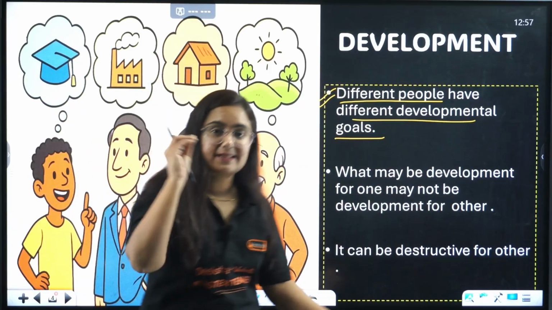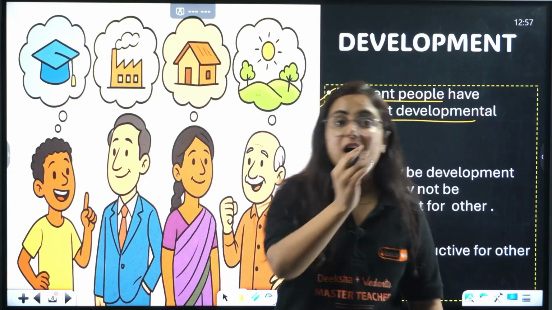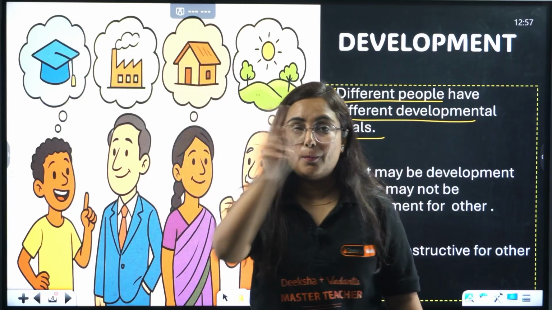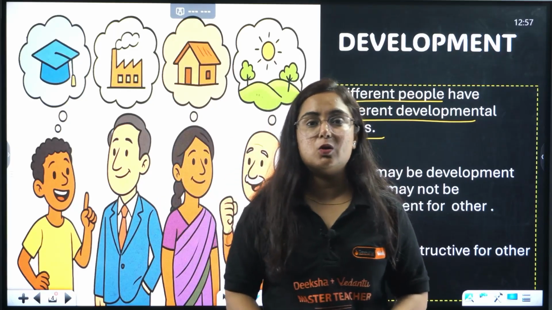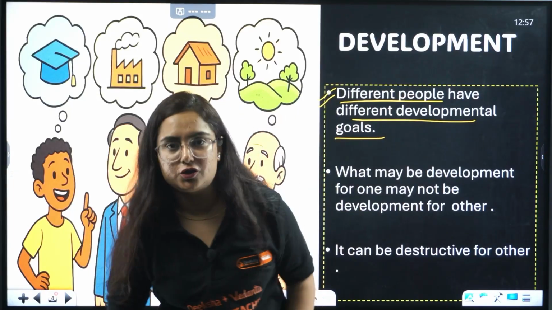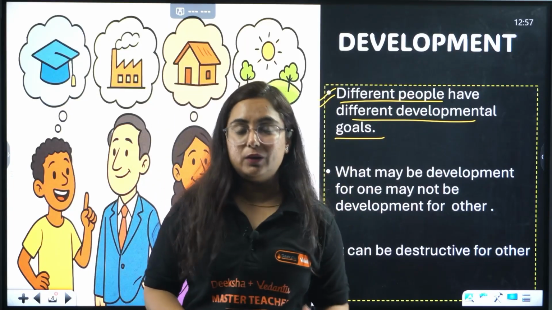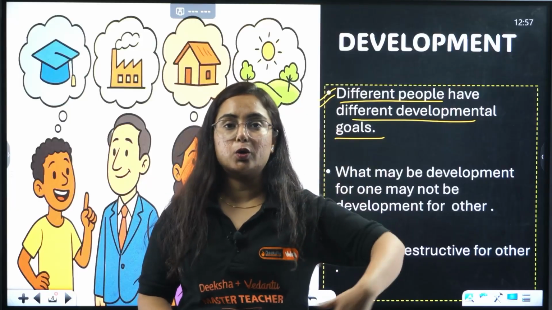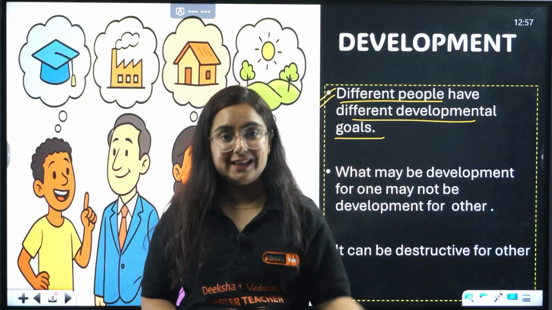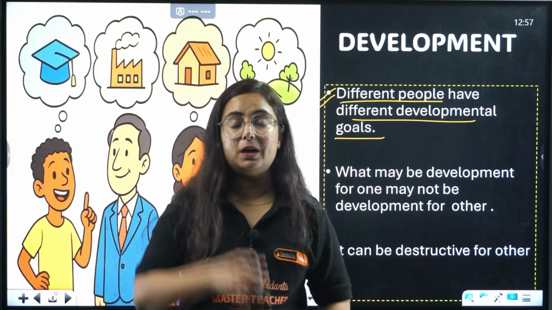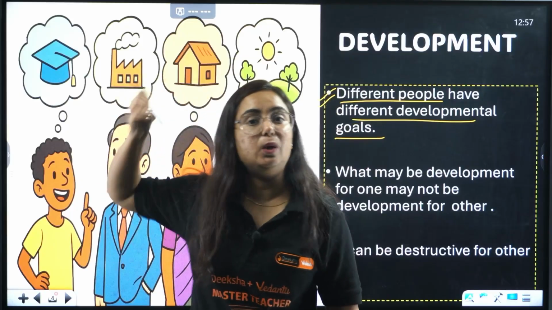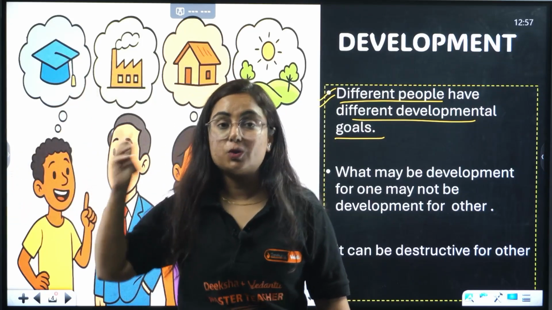Like there is an example given in your NCERT, a girl and a boy. For both of them, developmental goals are different. For a girl, freedom is what she needs. One more example about industrialists and villagers. Industrialists want more growth. He wanted to build a dam for electricity. In that process, he has to displace many villagers living there. So what happened?